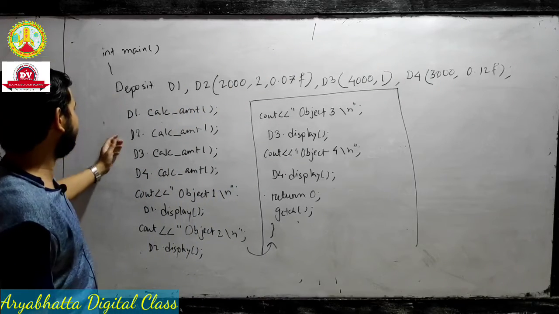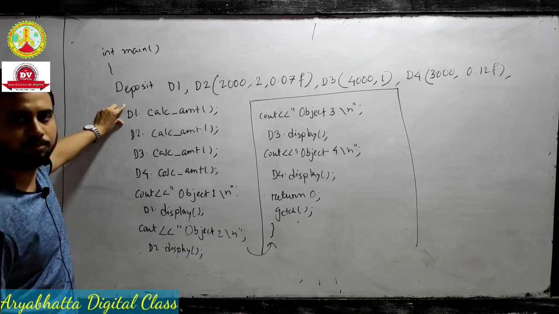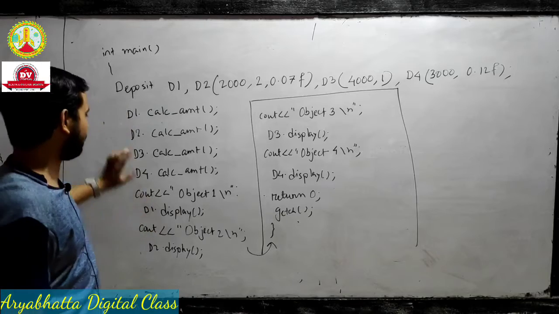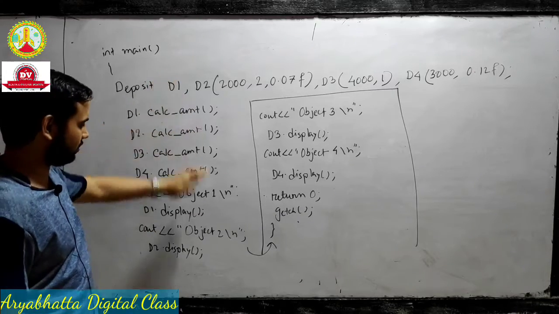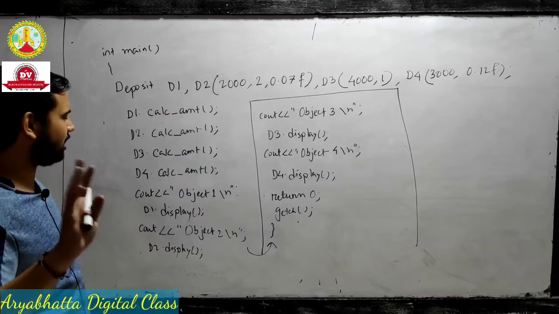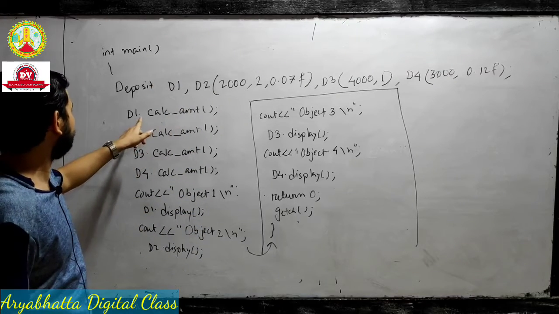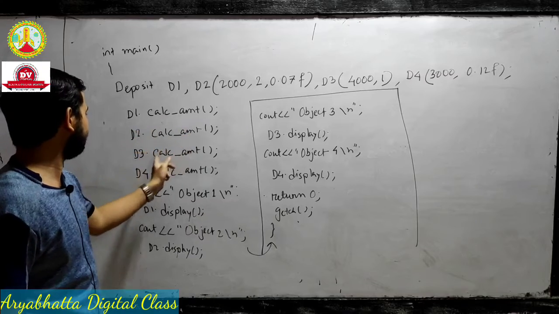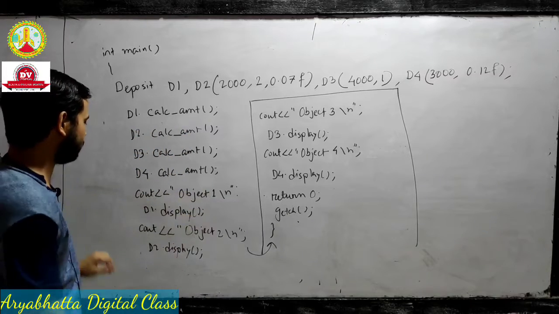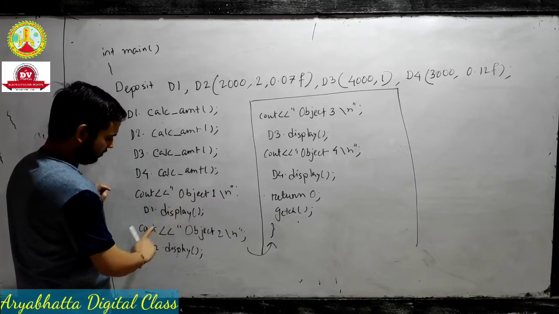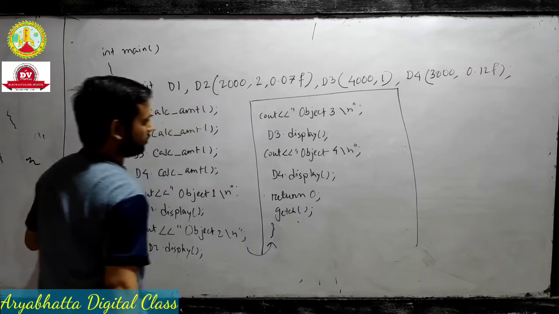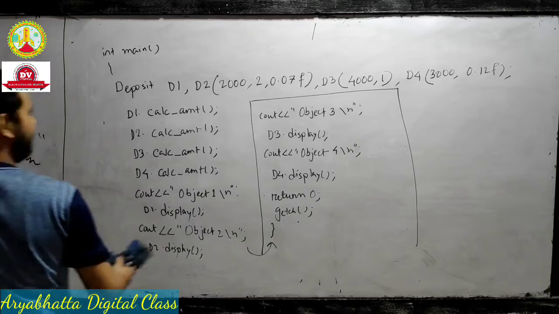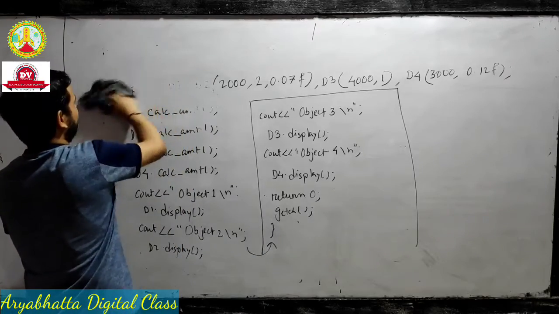After that it is simple: you have to access the input member function and the output member function. D1 dot calculation amount, D2 dot calculation amount, D3, D4, and after that the output member function, D1 dot display, D2 dot display, D3, D4, and then return. Okay, now I write down the output, you see how the output will come.